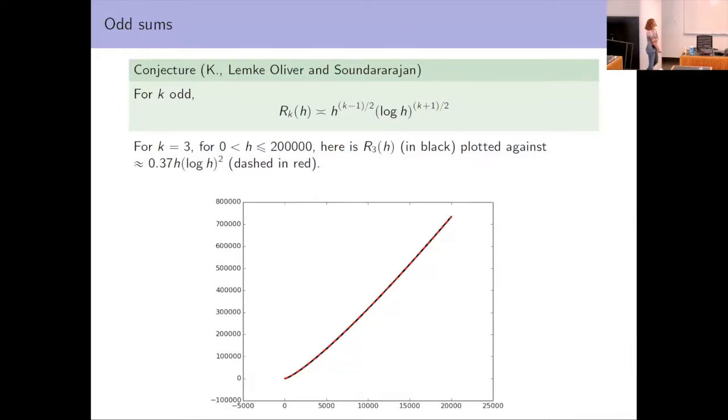When I show this chart on an iPad, I have a thin red line, and I say, if you can't tell that there are two different lines, let me zoom in. But I can't do that here, so I made the red line thicker. But in fact, it's just a very good fit.